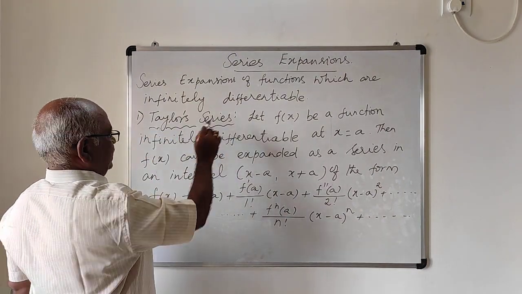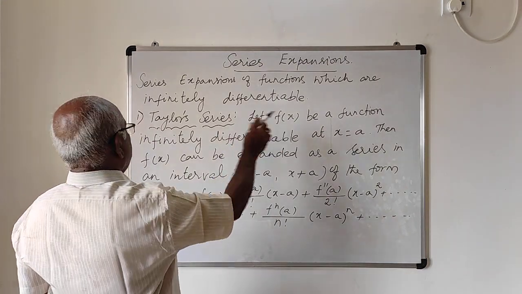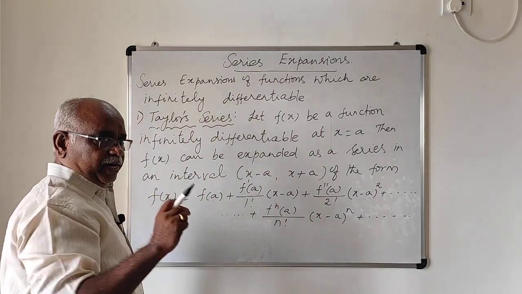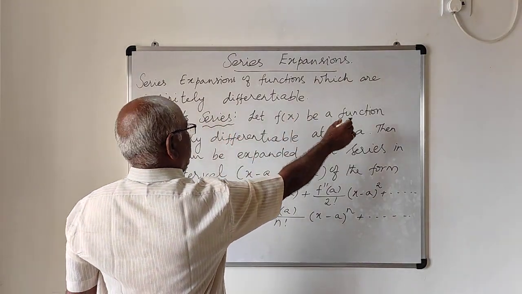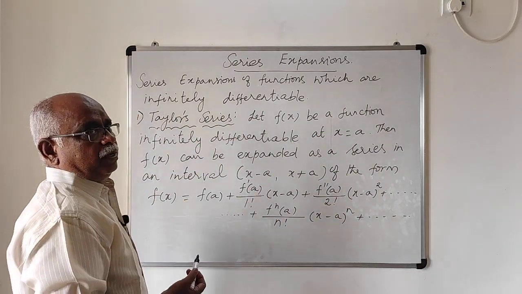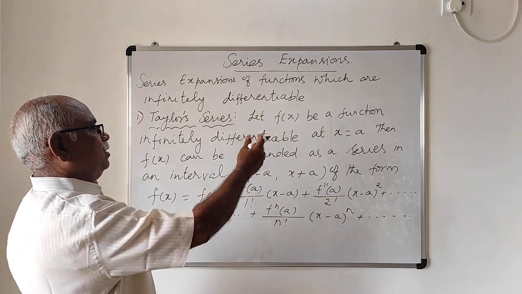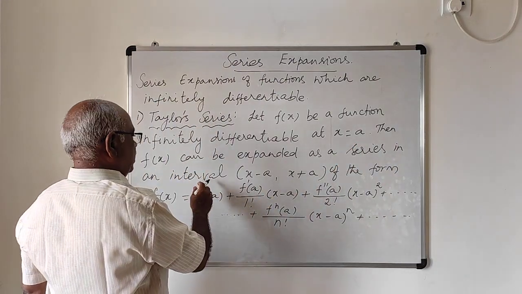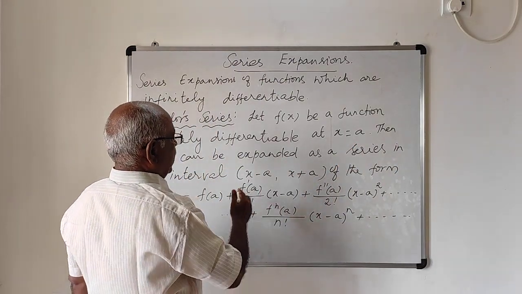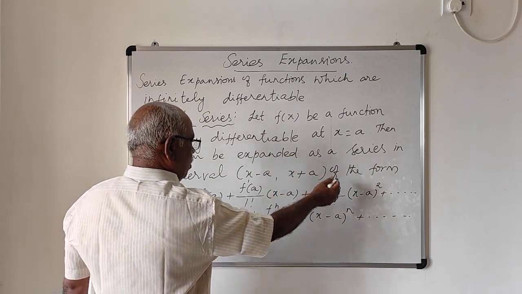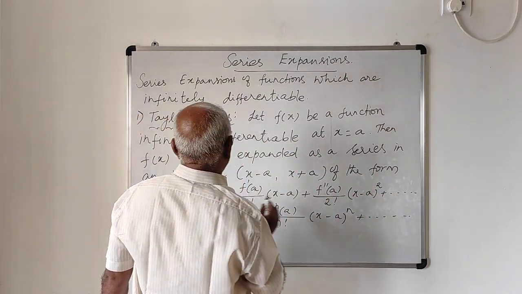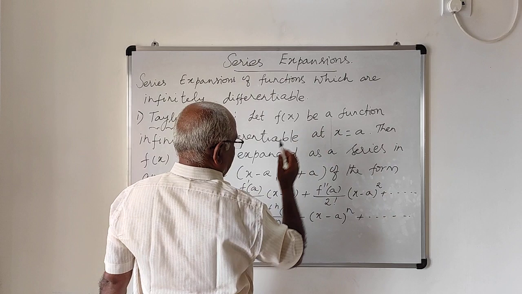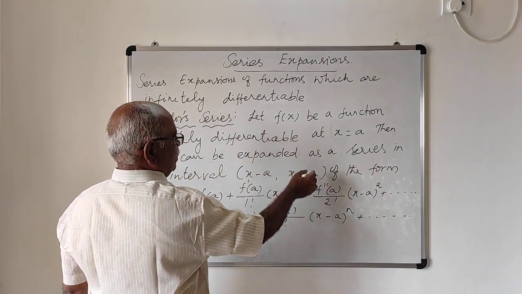First expansion is Taylor's series. Taylor's series states that let f of x be a function infinitely differentiable at x equal to a. Then f of x can be expanded as a series in an open interval a minus x comma a plus x of the form. This is the expansion of the function f of x which is infinitely differentiable at x equal to a.